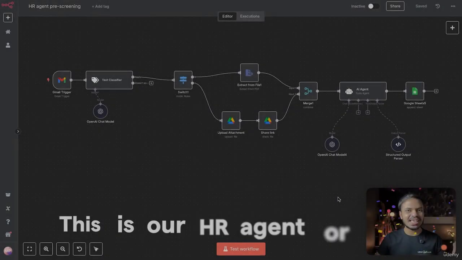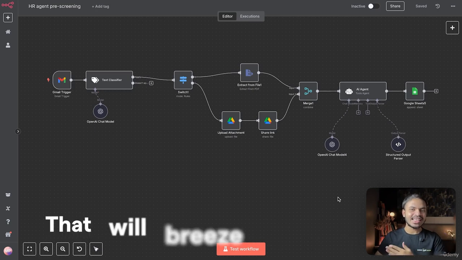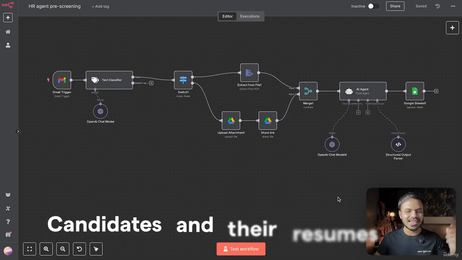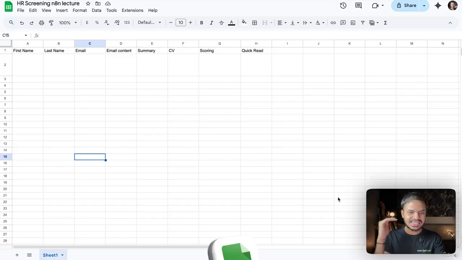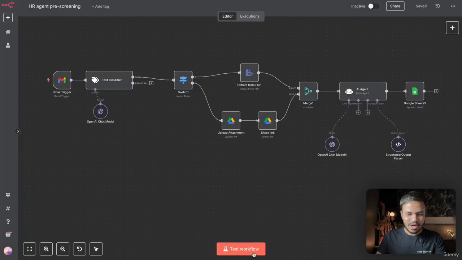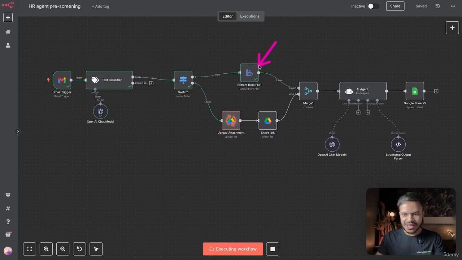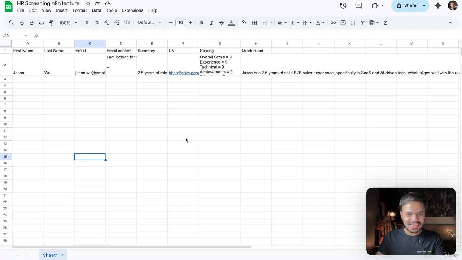This is our HR agent or human resources agent that will pre-scan all the candidates and their resumes and will qualify them inside our Google Sheet. So let us test it out first of all to show you the results. We are using text classifier and we are using extract from PDF. Then we are adding this PDF file to our AI agent where it will qualify the candidates based on their technicality, experience, etc. And once done, let's look at it.